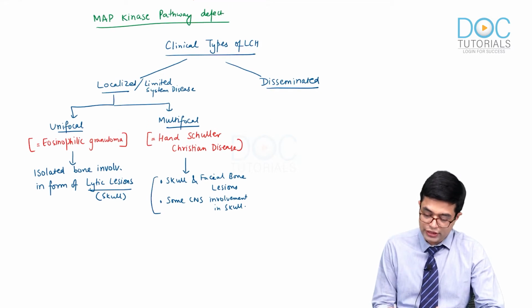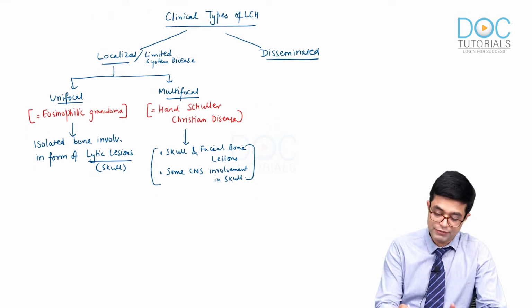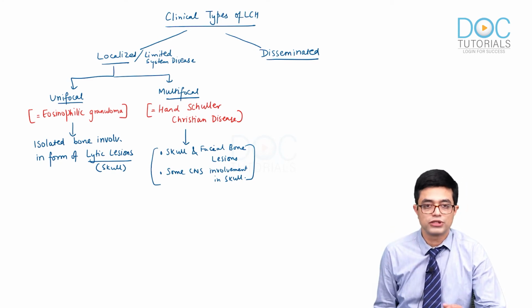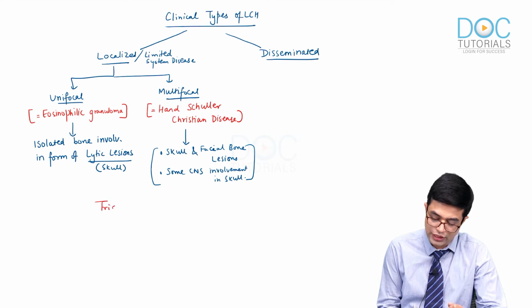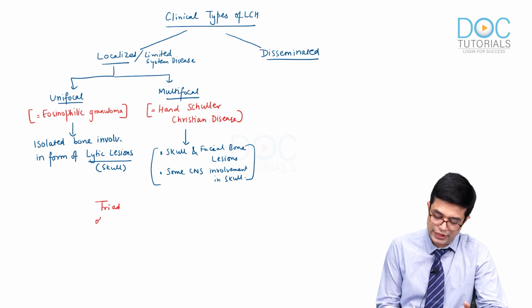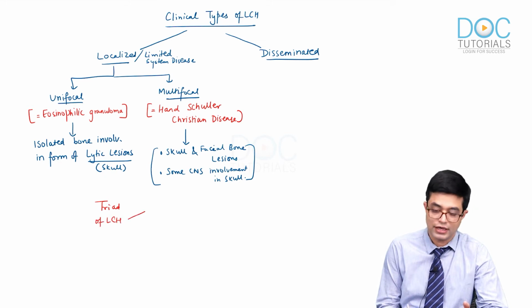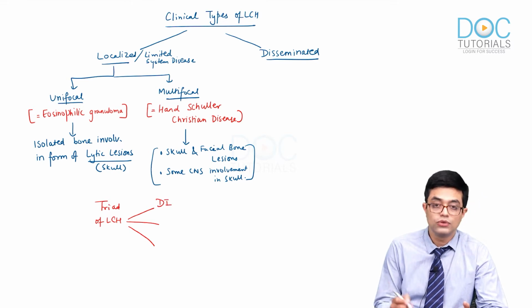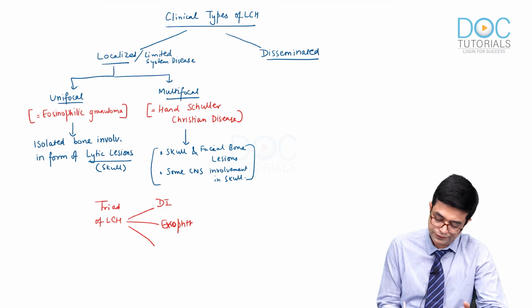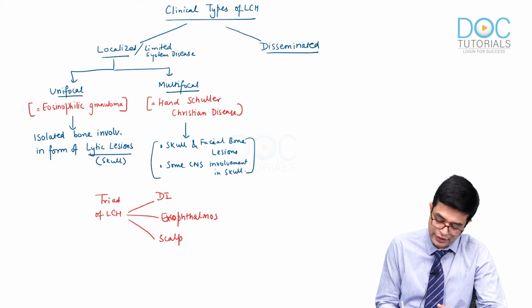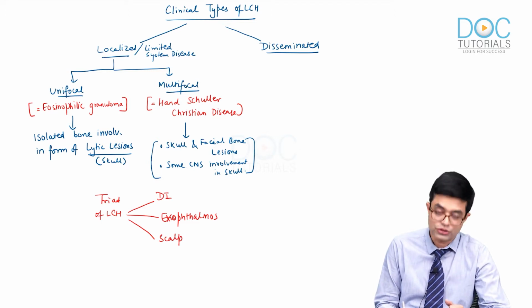In case of Hand-Schüller-Christian disease, there is a potential MCQ which is asked in the exam. The original Hand-Schüller-Christian disease had a triad which was described. Now, this triad is no longer limited to Hand-Schüller-Christian disease, but can be seen in other conditions as well. So, if somebody asks you what is the triad of LCH, the triad of LCH is the following. It includes diabetes insipidus, it includes exophthalmos, and it involves scalp defects. They are also written as calvarial bone defects. So, scalp or calvarial bone defects.